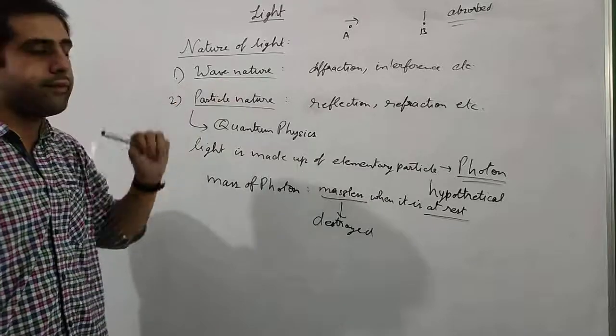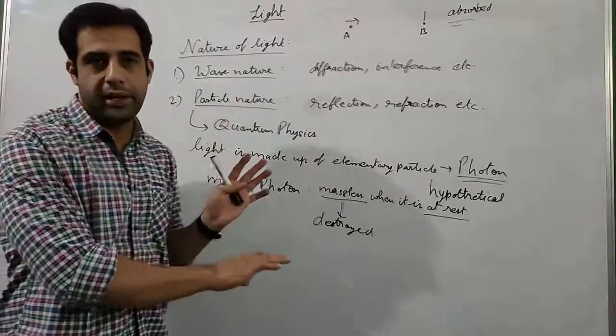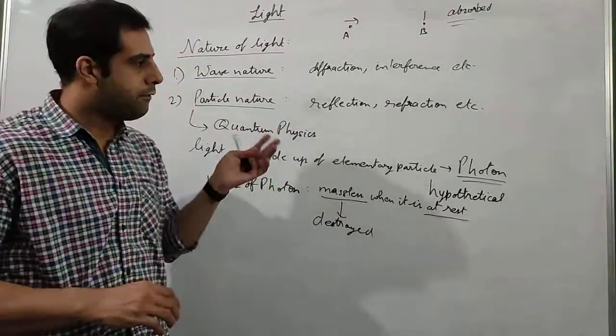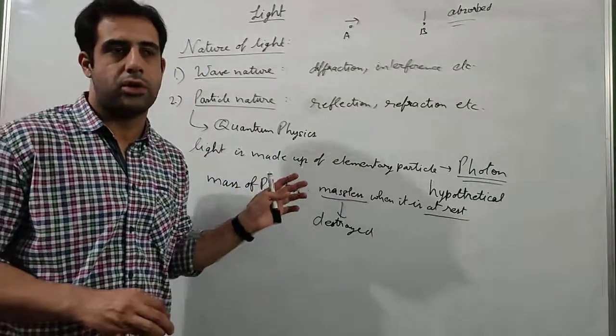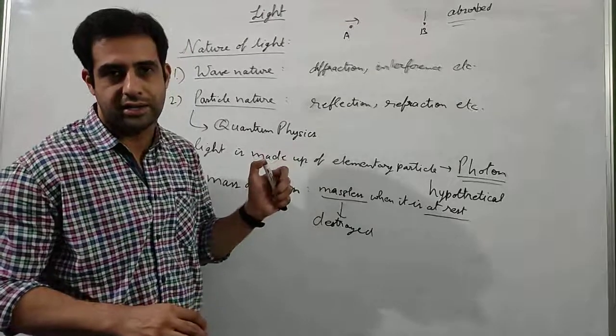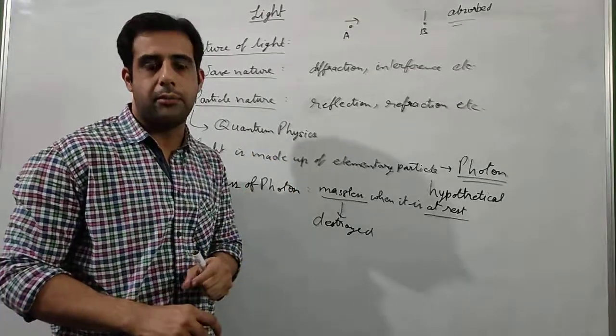So this is how we justify wave and particle nature of light. It's a bit complicated thing. I have gone a little bit beyond your syllabus, but it is important to understand because in the book you will get very half written statements which are not conveying the complete information.